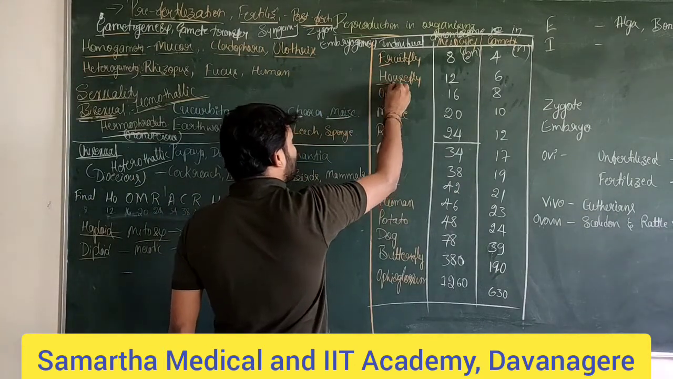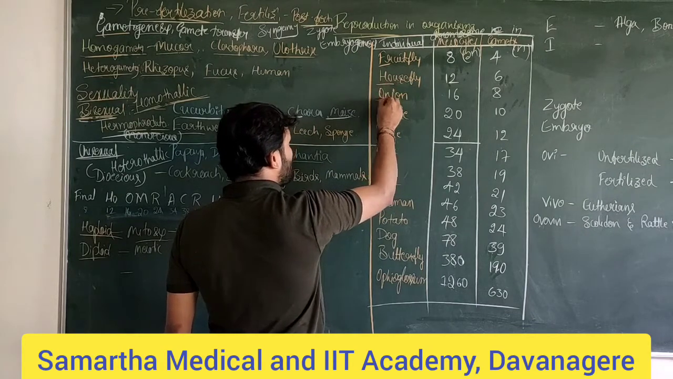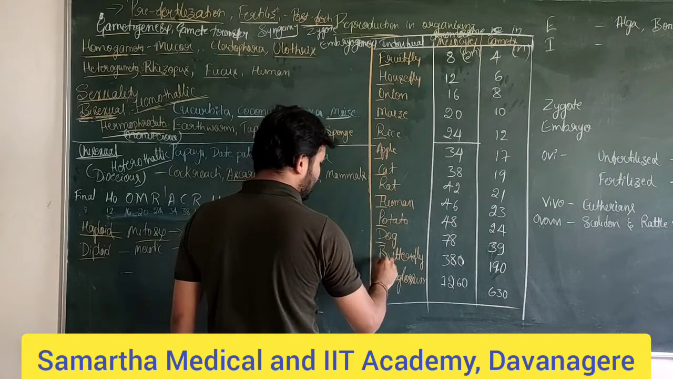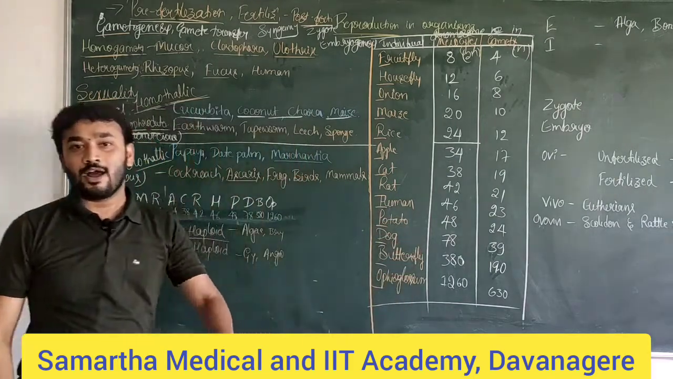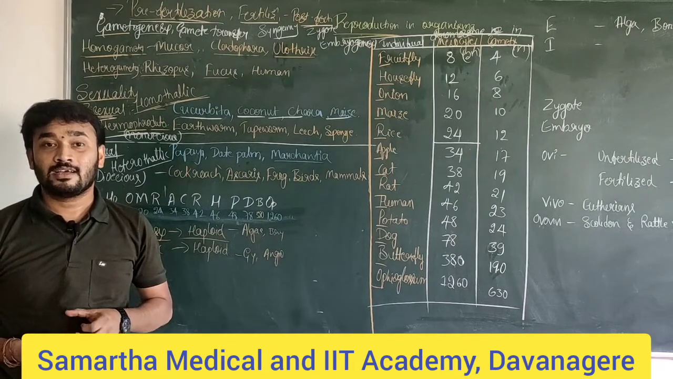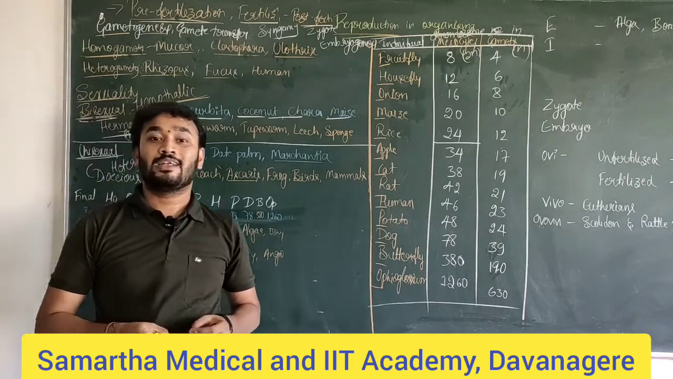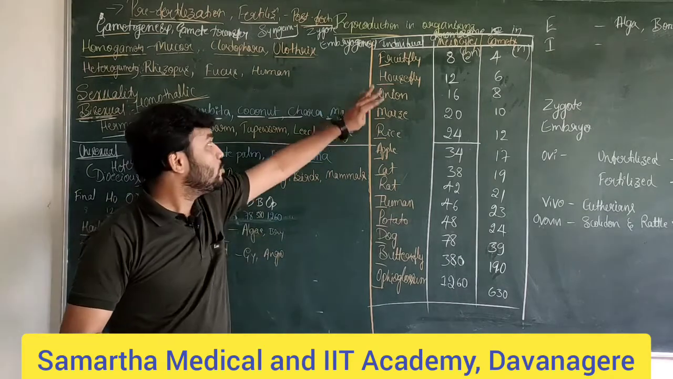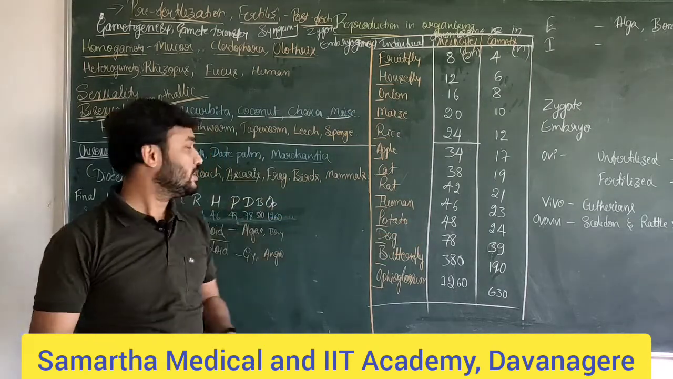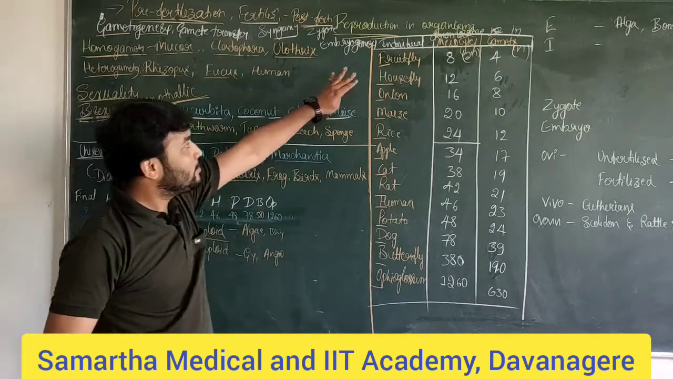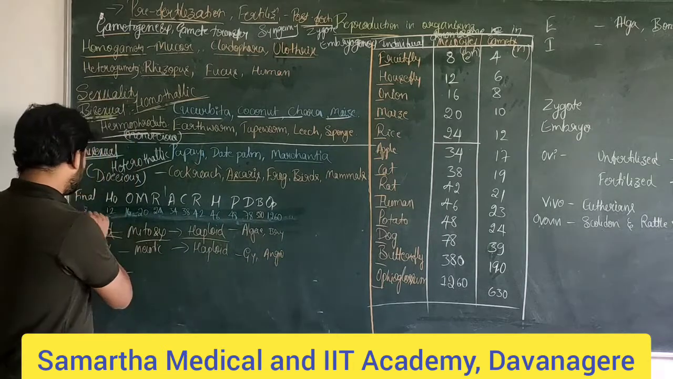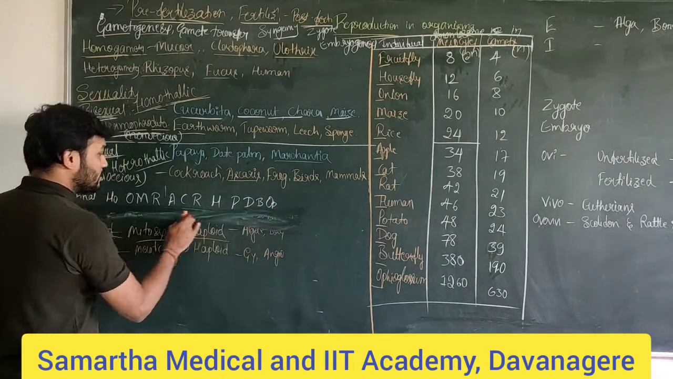F O means H. O M R A C R H P D D O. What is this? I have taken all the first letters. This is what we call a technique in the studies of education called mnemonics. The mnemonic method we are using here is that every word's first letter is taken and made into a sentence. What is that? See, we can see this.